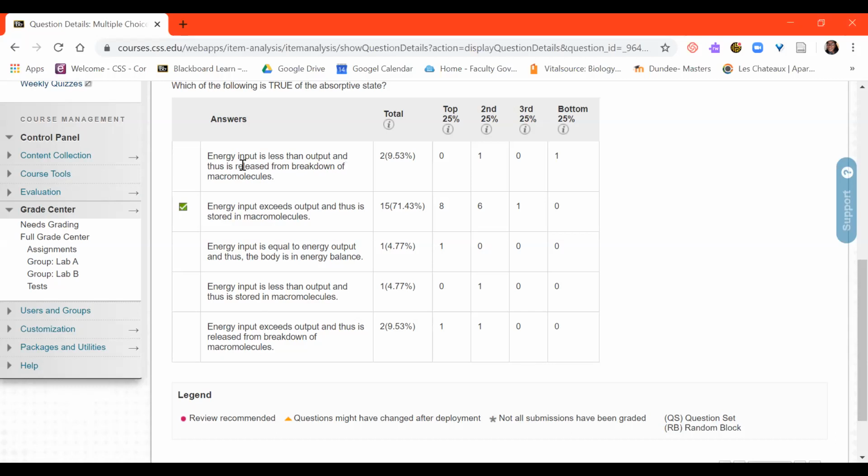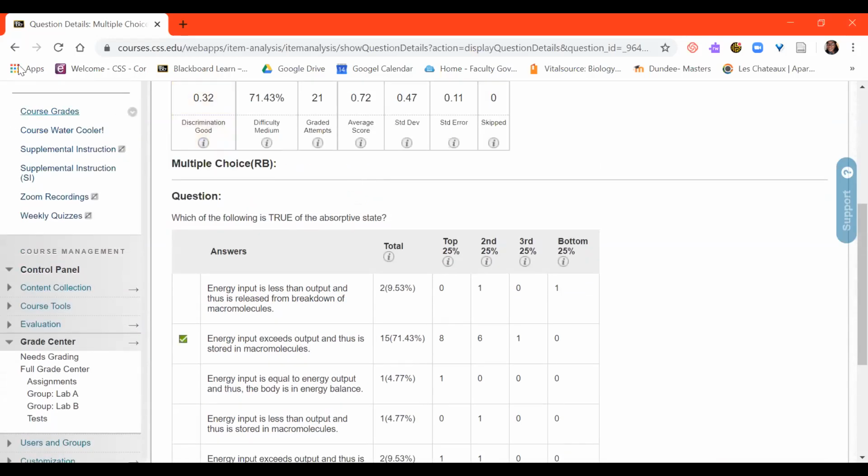Input is less than output, and that's okay. So A or this option would have been correct if we were speaking about the post-absorptive state. So energy input is less than energy output, and so we're releasing or breaking down macromolecules to liberate energy. Okay, so the absorptive state would have been B, and then the post-absorptive state, which would have been in control by glucagon, is going to be option A.